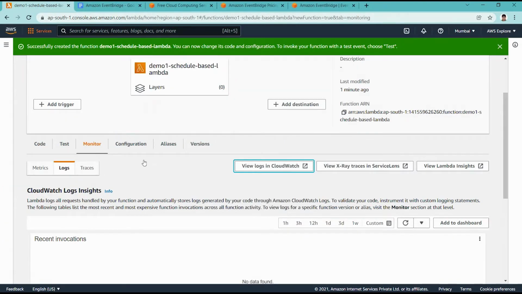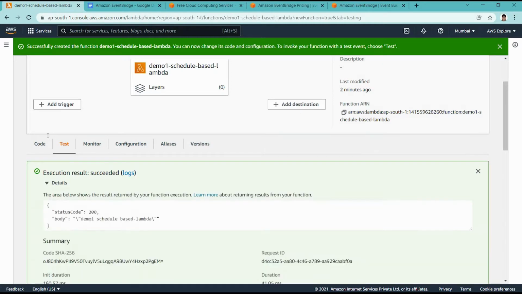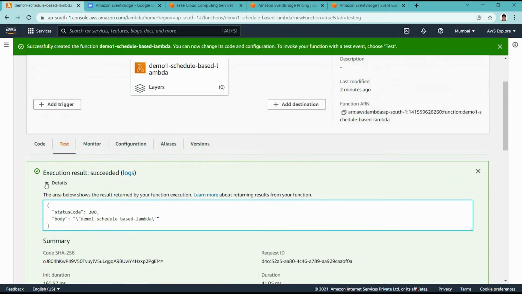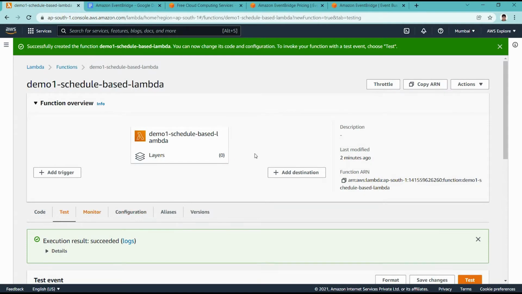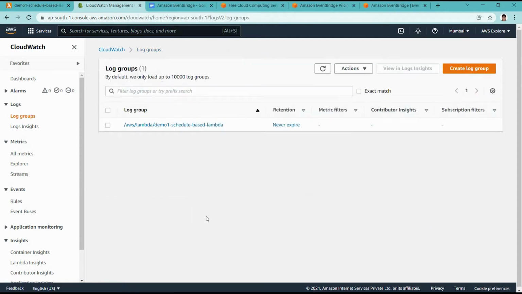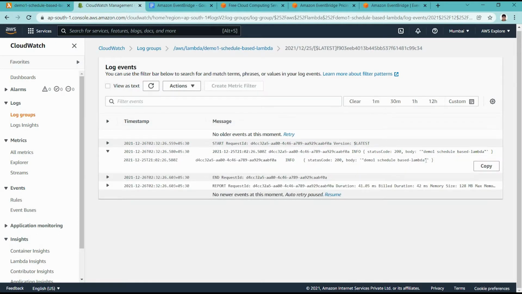Okay, so let me do this test call. For now I am calling this lambda for testing purposes, so it is returning this status code 200 and demo schedule based lambda. I just triggered it manually. So now if we go to the CloudWatch log, here we can see this log group is auto created with the same name as the lambda name, whatever name we gave in the lambda. That will help us with monitoring lambda execution. Here we console the response, so it is displaying here.